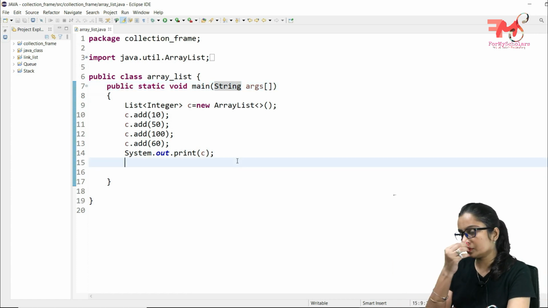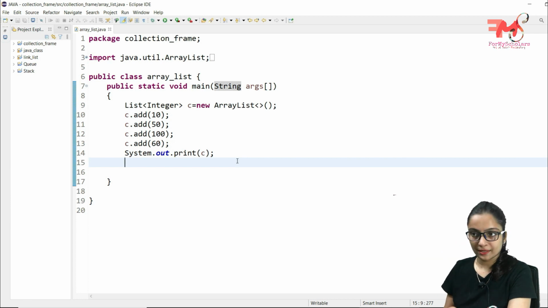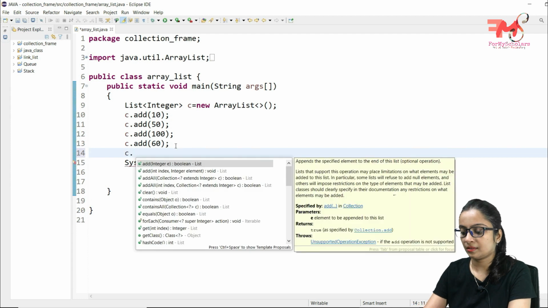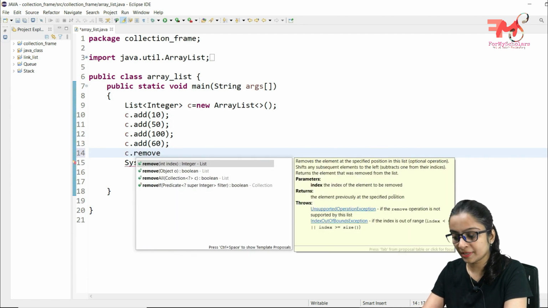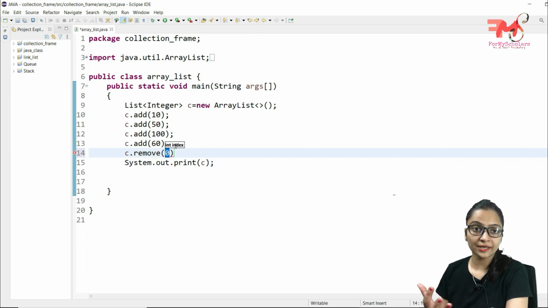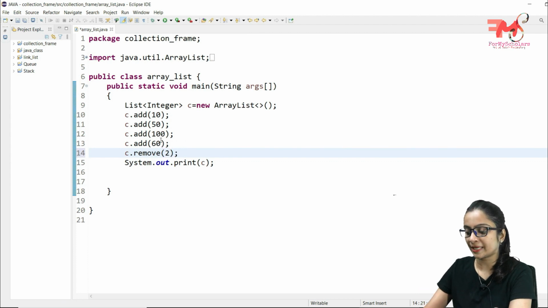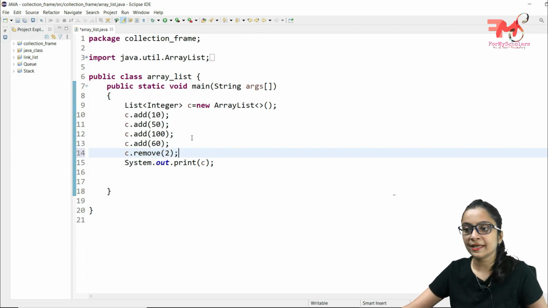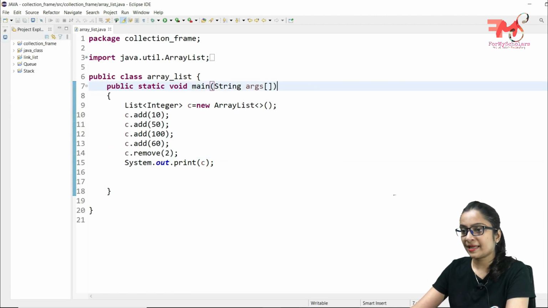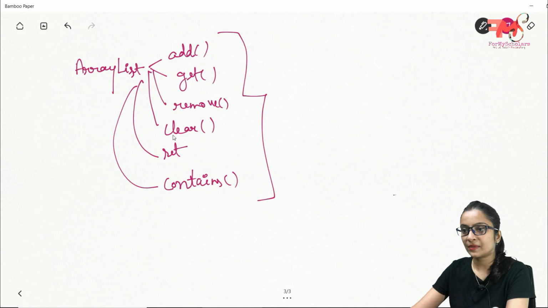Now let's suppose you want to remove some data from a particular index. Then how can you do that? So the C dot remove function will be used, and you will mention the index from which you want to delete the data. Let's suppose we want to delete the data from the second index. So the second index is containing 100, so the output should be 10, 50 and 60 because 100 has been deleted. 10, 50 and 60.